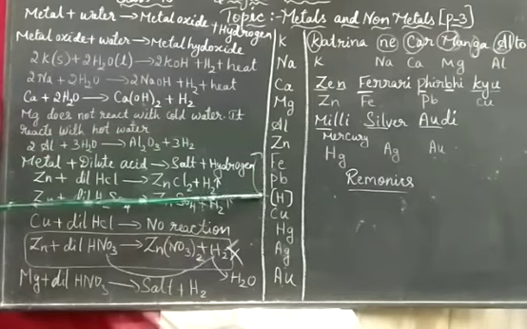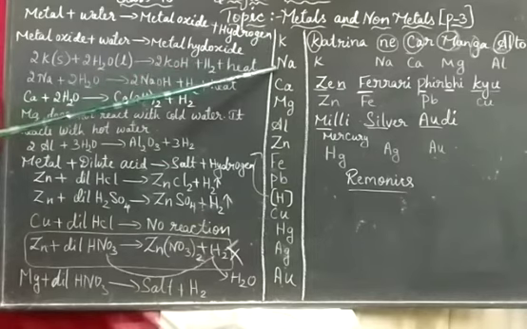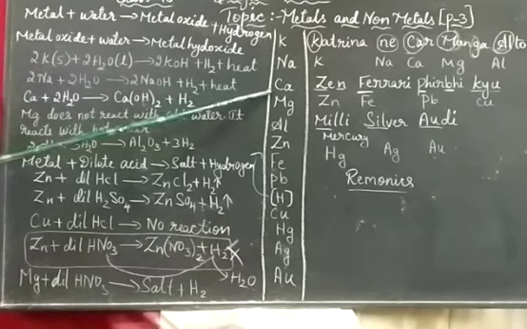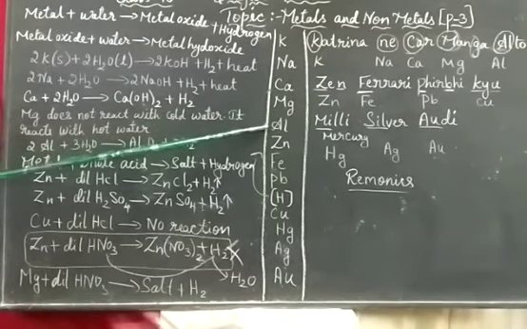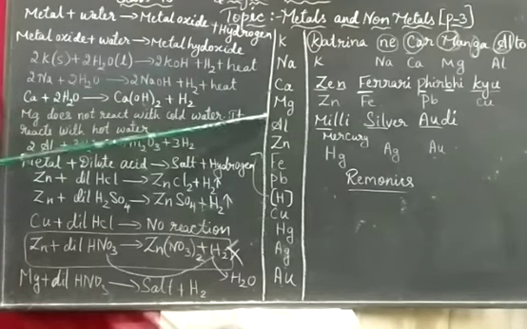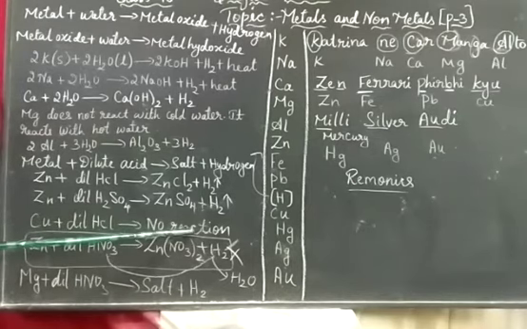Here you can see in the table, the most reactive are potassium and sodium. They catch fire with cold water itself. Then coming to calcium, it is less reactive than these two. It reacts with hot water. Then aluminium and zinc will react with steam. So you should remember that copper plus dilute HCl gives no reaction. Why? Because hydrogen is more reactive than copper.